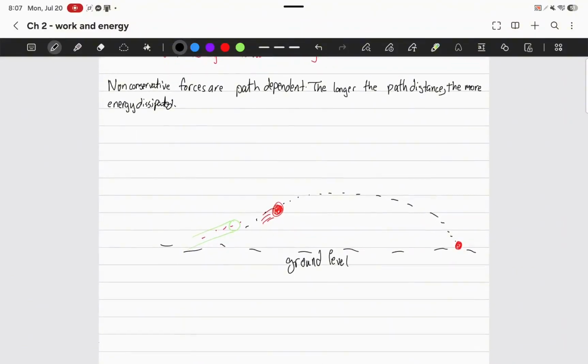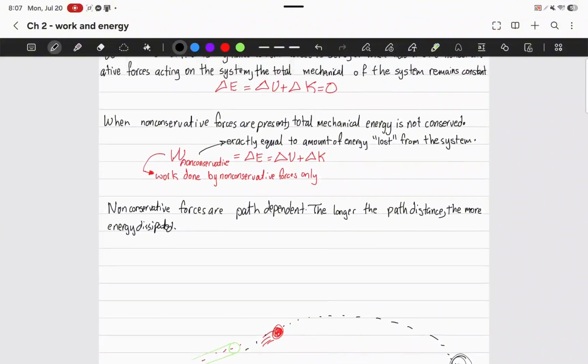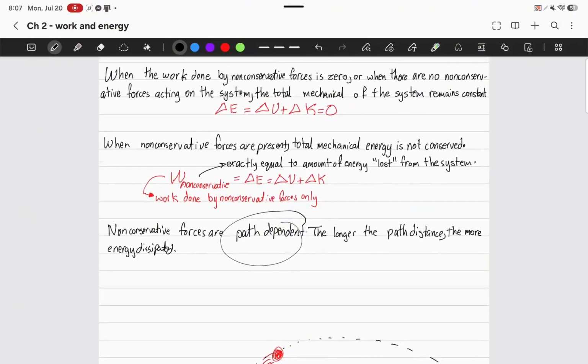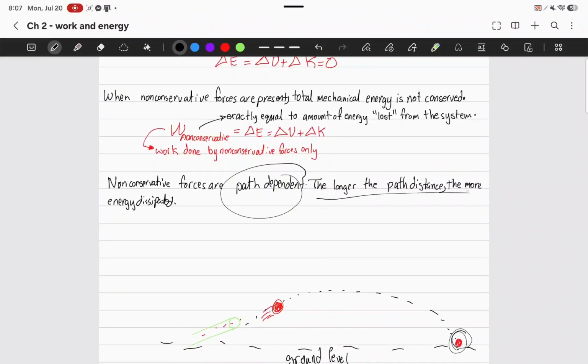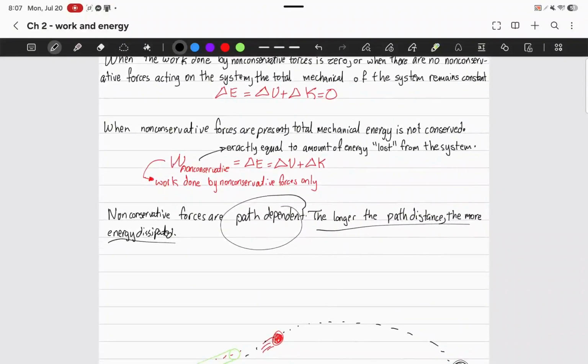Now, in real life, this does not happen. When you shoot a ball from a cannon, it lands, it does not move. It just stops completely. This is because we have non-conservative forces in reality, and these are also path dependent, which is a difference, because conservative forces are path independent. And the larger the path distance, the more energy is gone.